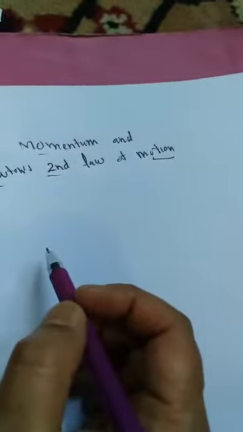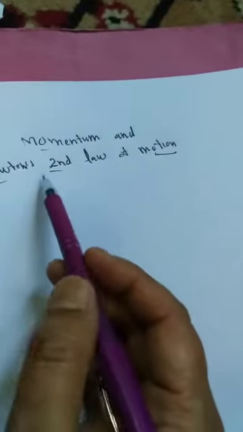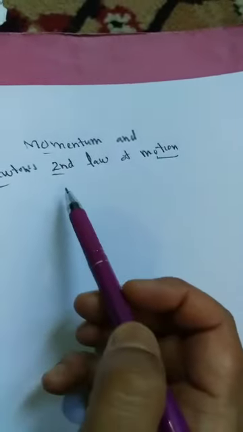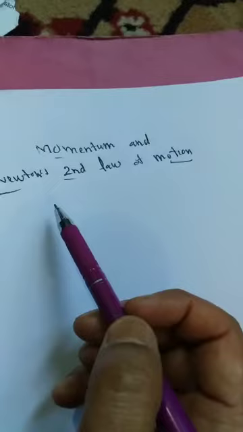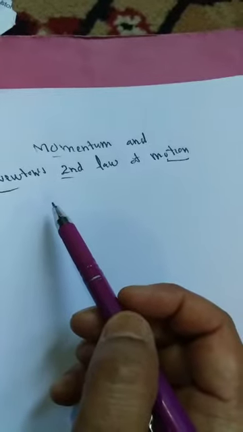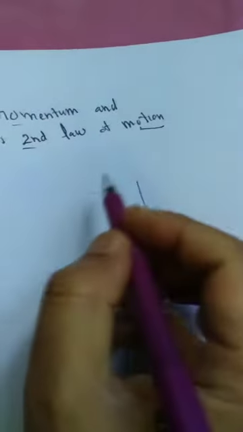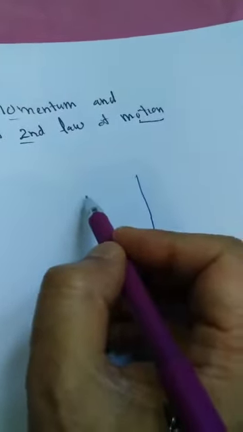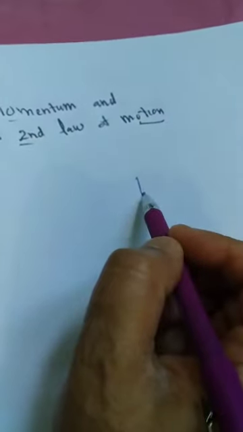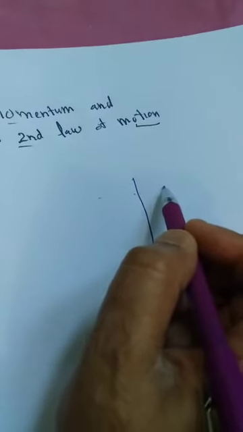Since we are discussing laws of motion, let me give you an example. Suppose this is a wall here. If a bullet at rest is thrown towards the wall, it will not penetrate through the wall.